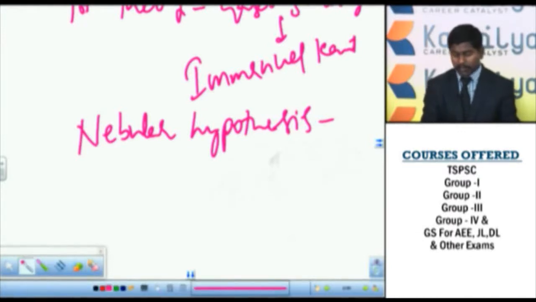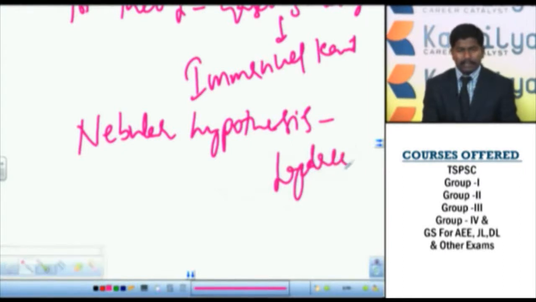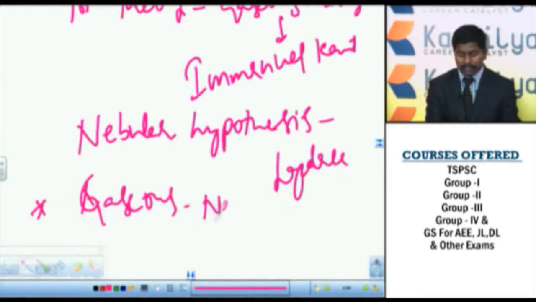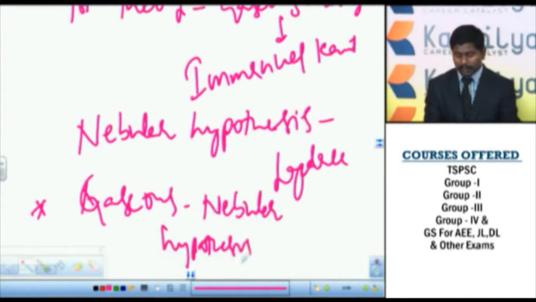There are so many similarities between the gaseous theory of Immanuel Kant and the nebular hypothesis of Laplace. That is why later these two theories were combined, and it is called the gaseous nebular hypothesis. The combination of these two theories is the gaseous nebular hypothesis by Kant and Laplace.